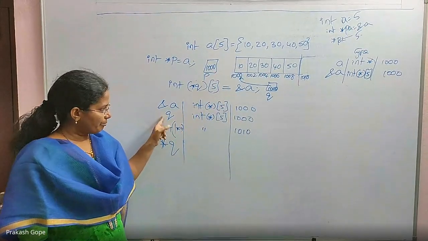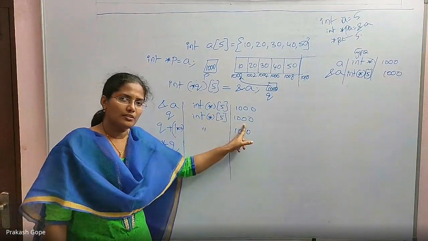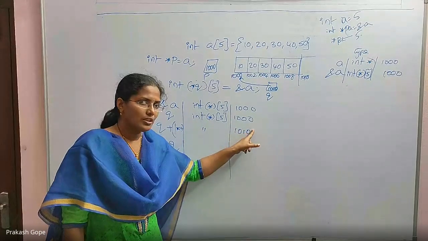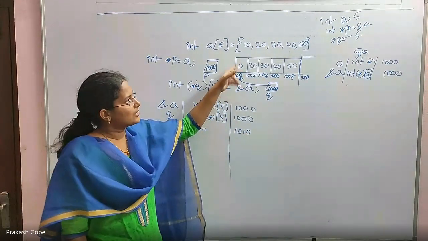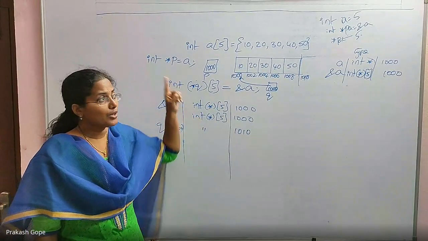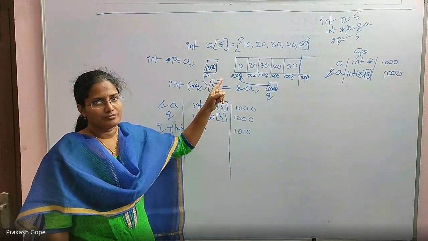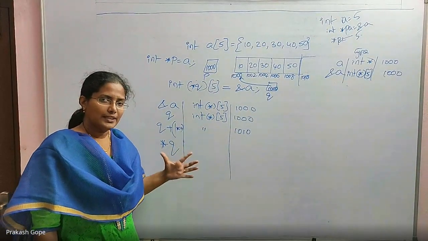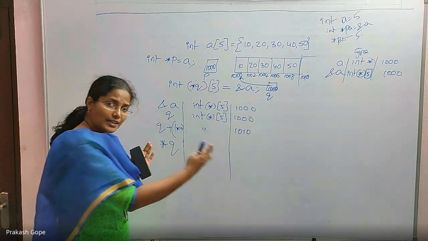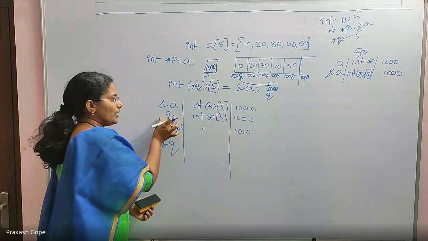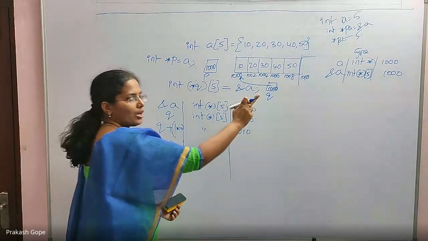If P is int star, 1000, star P is its content, 10. But Q is a pointer to an array. Star Q is that array's first element's address. This is the meaning. Q is the address of the whole array.